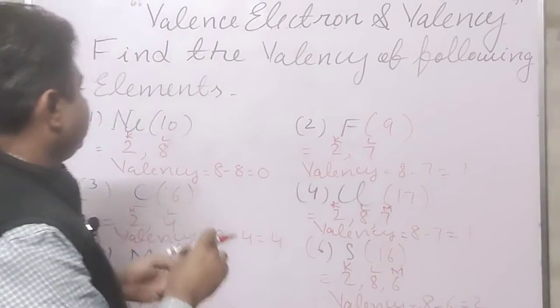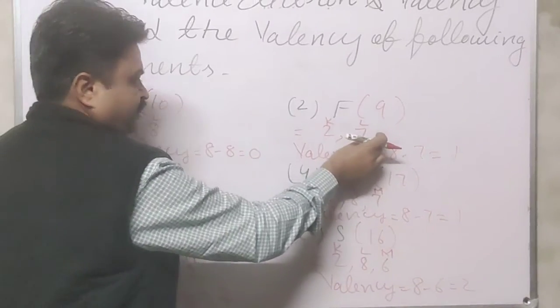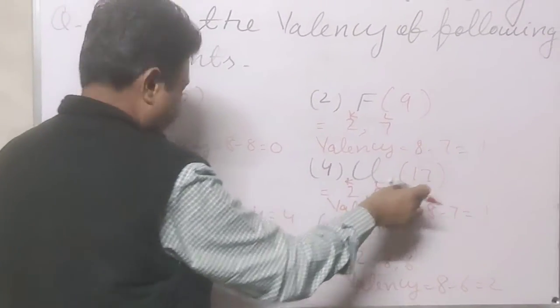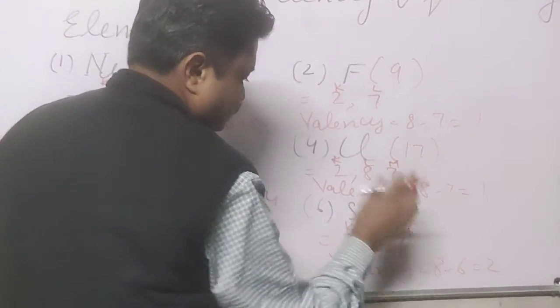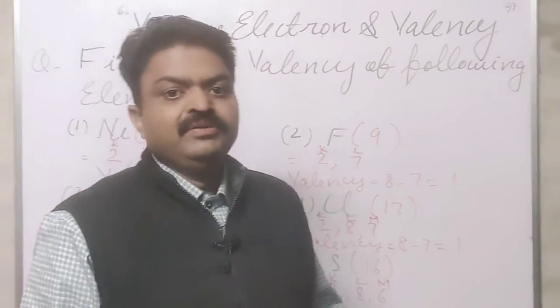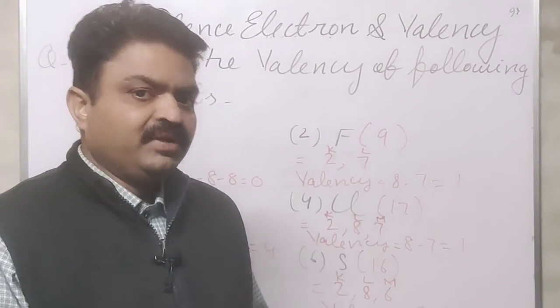In carbon it is 4, in chlorine it is 7, in magnesium it is 2, and in sulfur it is 6. So in this way we find the valence electrons and the valency of a particular element.